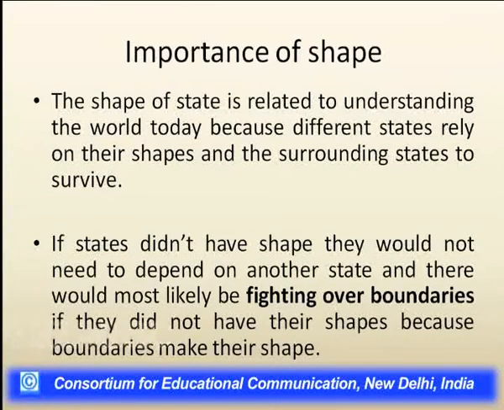The shape of a state is related to the understanding of the world today, because different states rely on their shape and the surrounding states for their survival. If a state did not have a shape, it would need to depend on another state, and there would most likely be fighting over boundaries, because the boundaries make their shape.